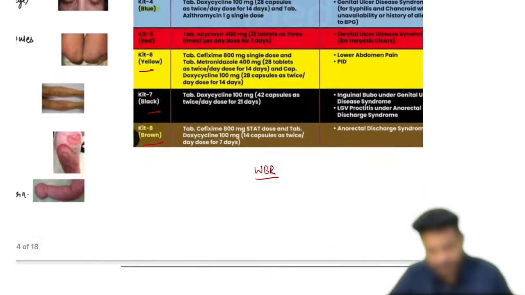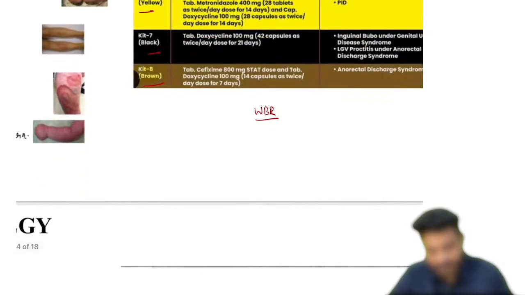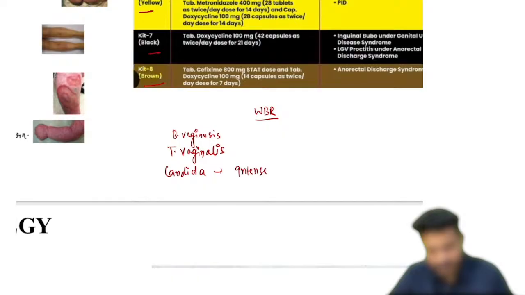What are the basic vaginal discharges you can have? You can have bacterial vaginosis, Trichomonas vaginalis, and Candida.